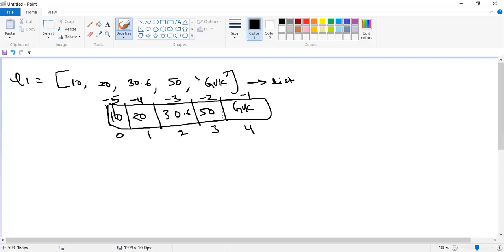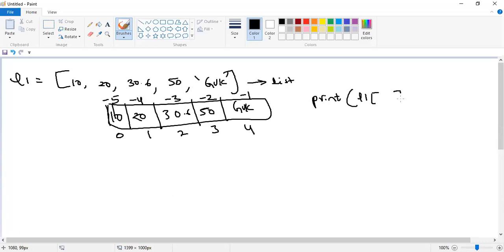Now I want to access this 30.6 element from the list. How can I access it, guys? I want to display this 30.6 onto the user screen. For displaying something onto the user screen, the print function can be used. So what's the list name? L1 is the list name.